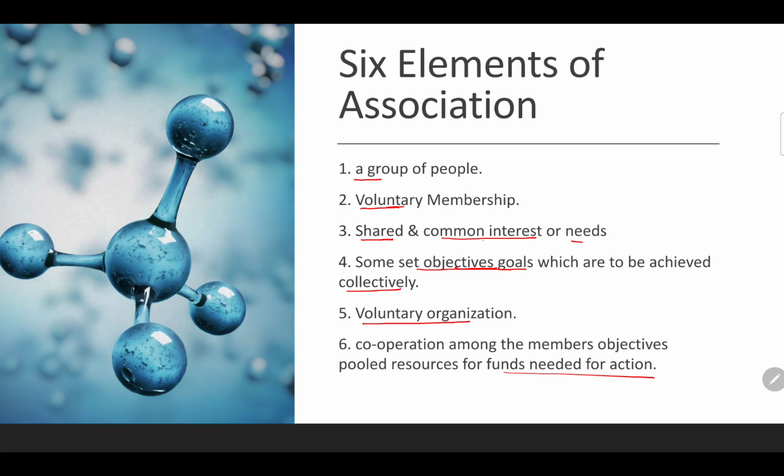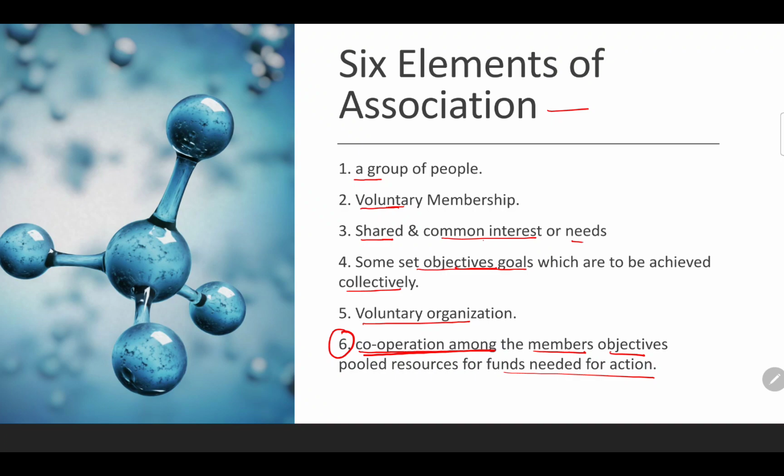Okay, and roughly it is called a voluntary organization also. And on top of that, the basic and most important thing is number 6, because there should be cooperation among the members to achieve objectives. In today's world we need funds to meet certain demands and certain kinds of objectives. So there are certain members who can pool the funds to meet the objectives laid down by the association, and each association has its own objectives and needs to meet.